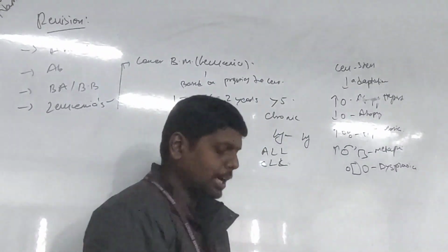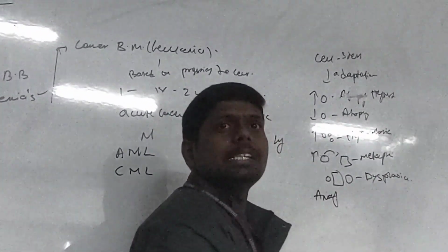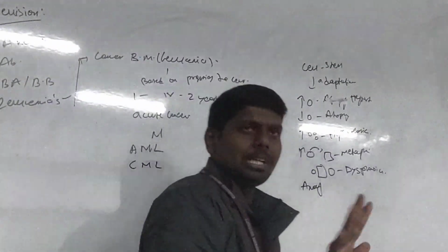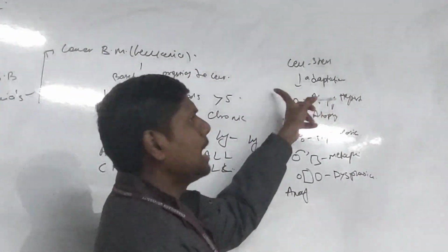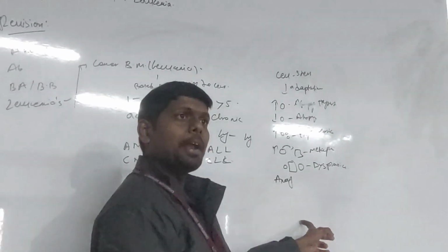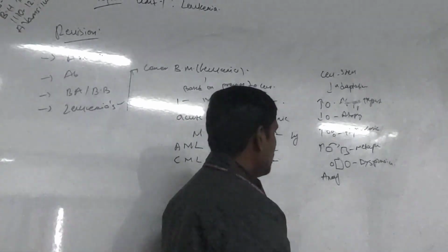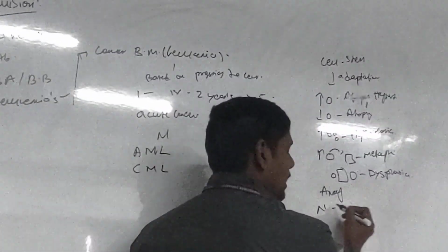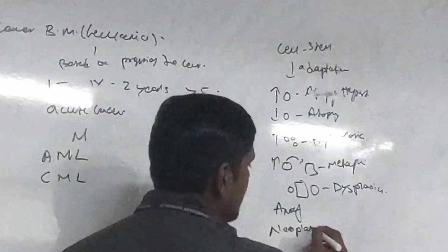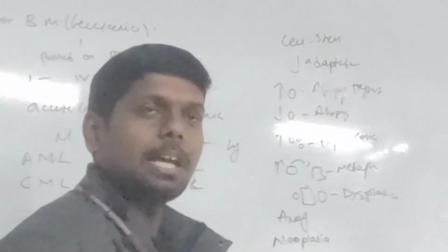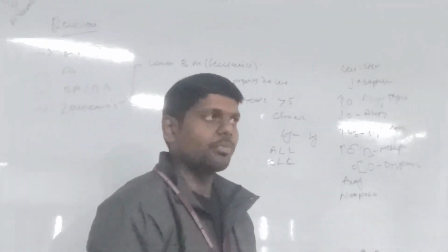After dysplasia, what happens? Anaplasia. A severe form of dysplasia is anaplasia. Then the cell is out of control. Slowly the cell is becoming, we can say, a psycho. At the end of the day, the cell has lost its control, and then it becomes a cancer. Here we can say it's a cancer, that is called neoplasia. Neoplasia is the starting stage of cancer, right?